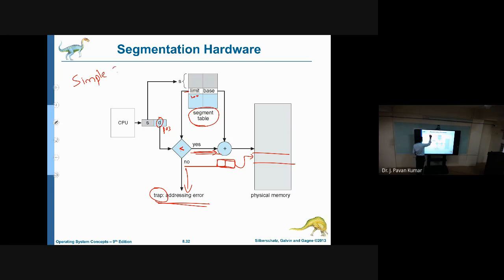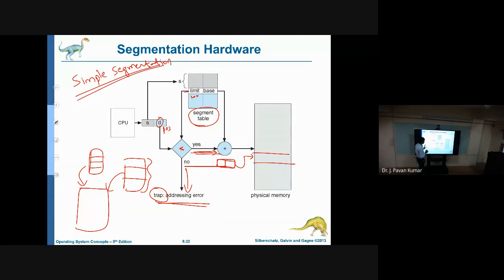As we have earlier discussed, simple paging is nothing but dividing the process into different pages. Similarly, here we are dividing the process into different segments of variable length. And in order to execute this particular process, all these pages need to be loaded. Similarly, in order to execute this one, all these segments need to be loaded into main memory. This is called simple segmentation.